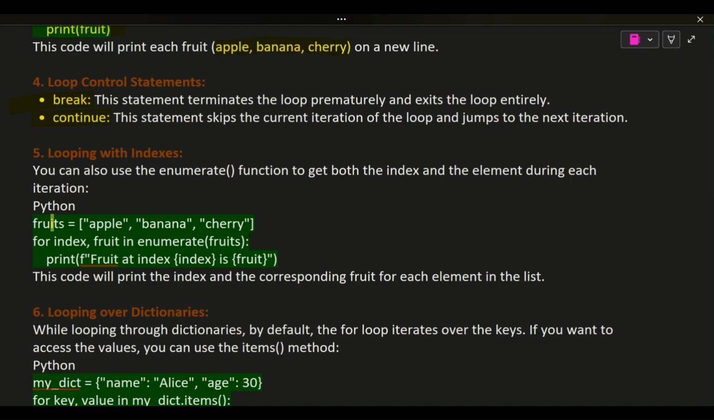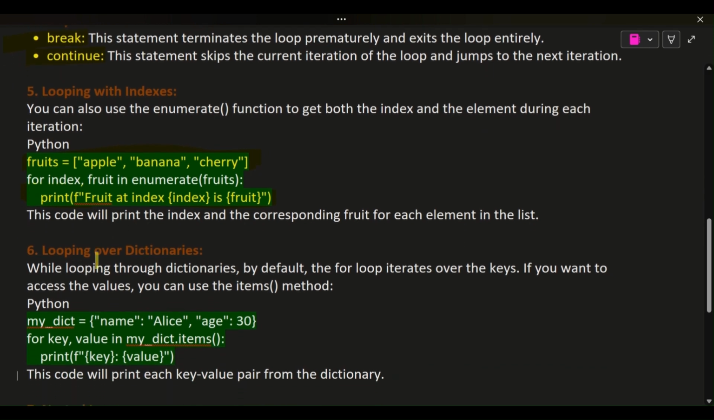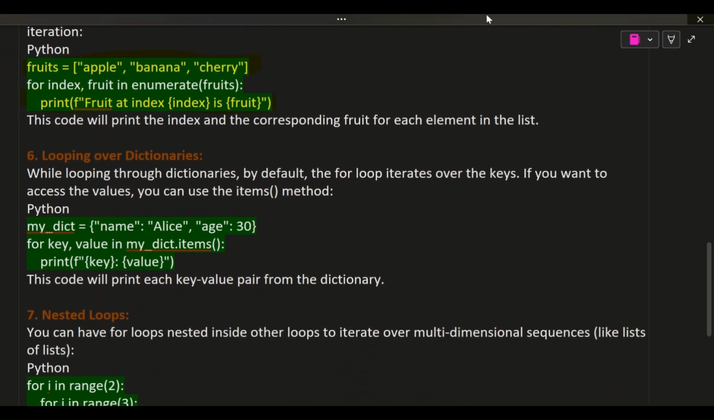5. Looping with indexes. You can also use the enumerate function to get both the index and the element during each iteration. Python. fruits = ["apple", "banana", "cherry"]. for index, fruit in enumerate(fruits): print(f"{fruit} at index {index}"). This code will print the index and the corresponding fruit for each element in the list.